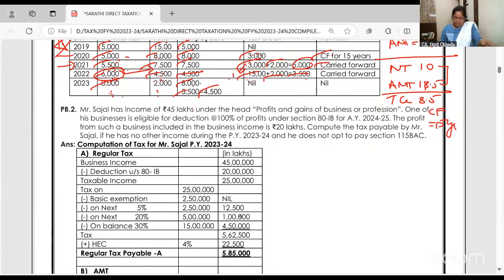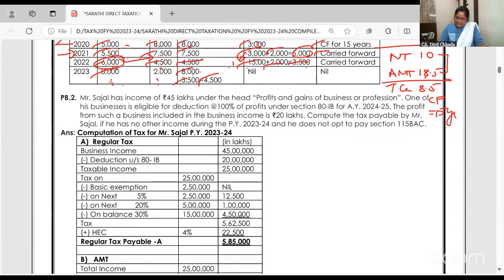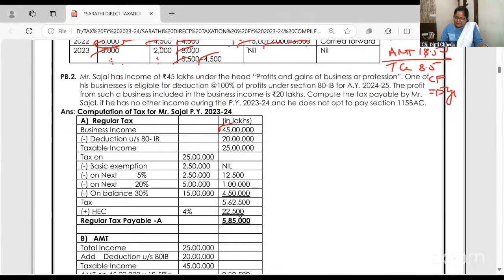Yeah, right. Okay. Sajal has income 45 lakhs. Profits and gains. One of the businesses is eligible for 100% reduction under 80 IB series. And the profit for that business is 20 lakhs. You got a deduction. So what's your taxable income? See, taxable income is huge for the individual. But because you took 80 IB, it came down to 25 lakhs.